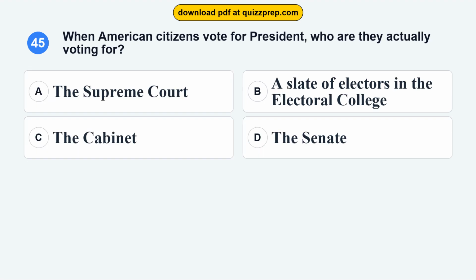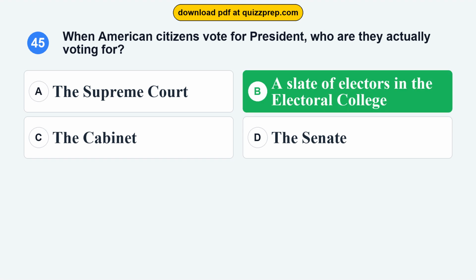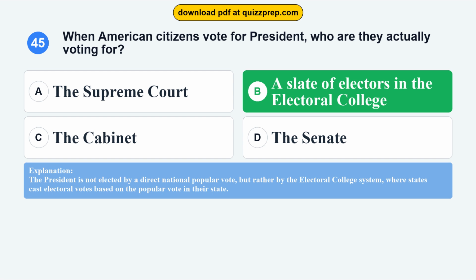Question 45. When American citizens vote for president, who are they actually voting for? Option A. The Supreme Court. Option B. A slate of electors in the Electoral College. Option C. The Cabinet. Option D. The Senate. The correct answer is option B. A slate of electors in the Electoral College. The president is not elected by a direct national popular vote, but rather by the Electoral College system, where states cast electoral votes based on the popular vote in their state.